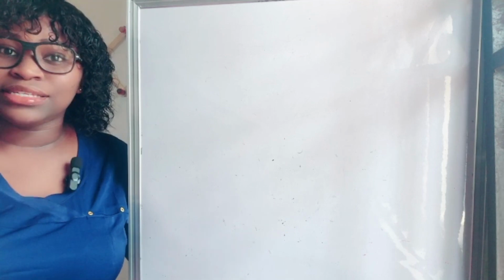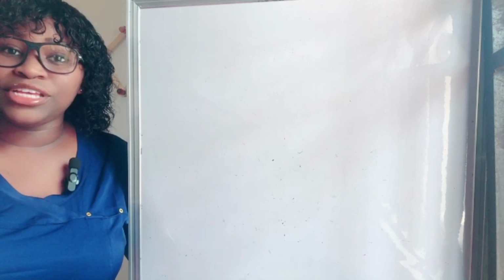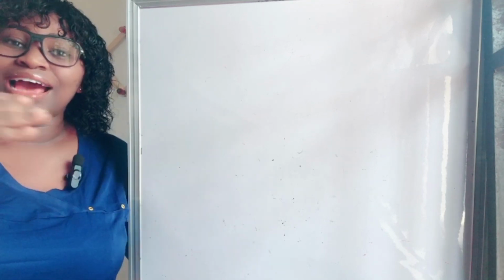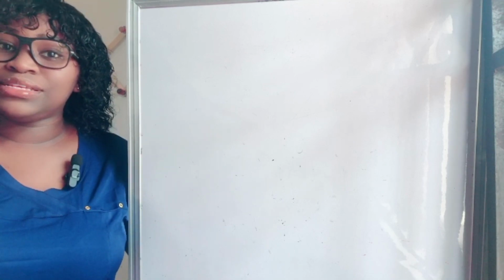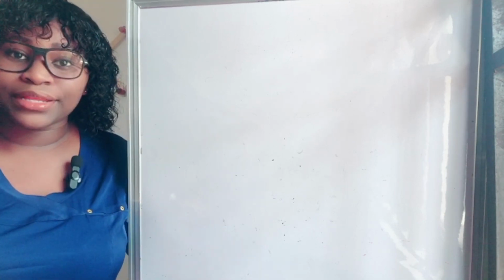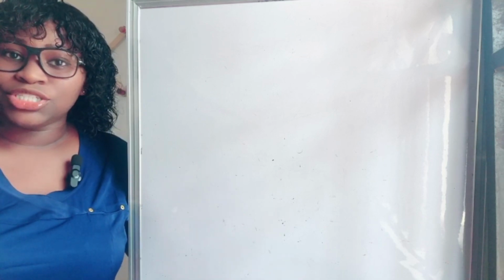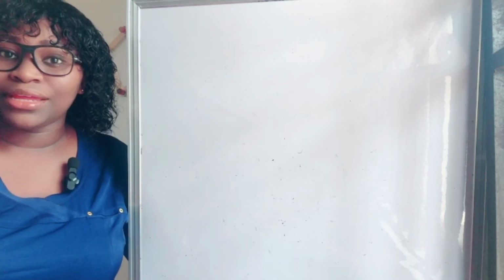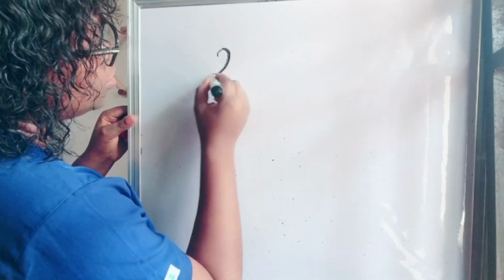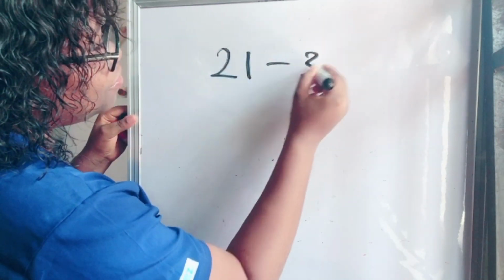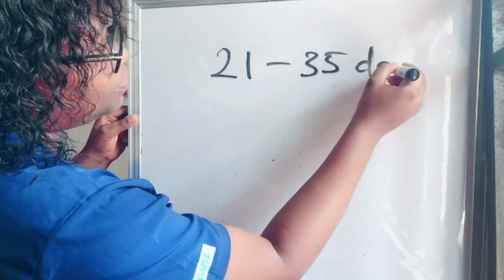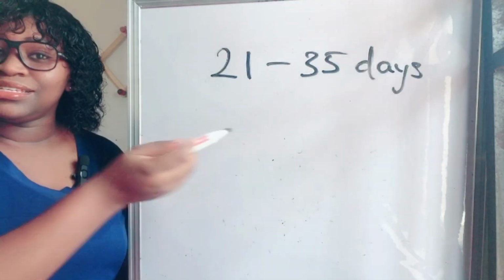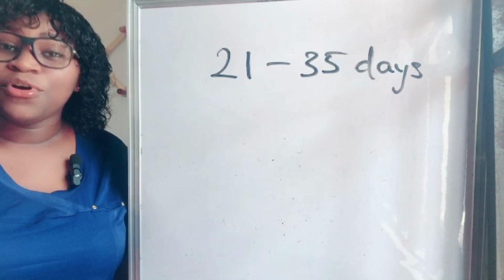So I'm going to start this video by explaining the difference between irregular periods and irregular cycle or varying cycle lengths. There are two different things, okay? The normal range of menstrual cycle for women is between 21 to 35 days. This is the normal range of menstrual cycle for women.